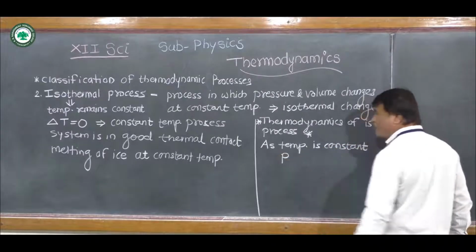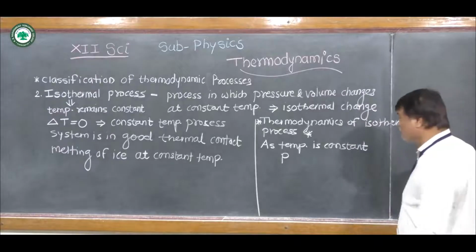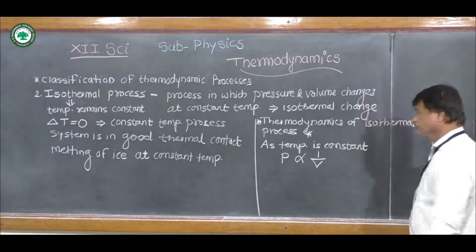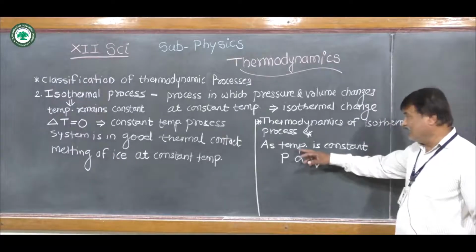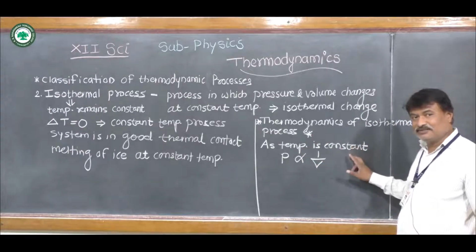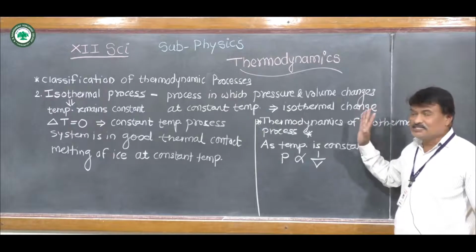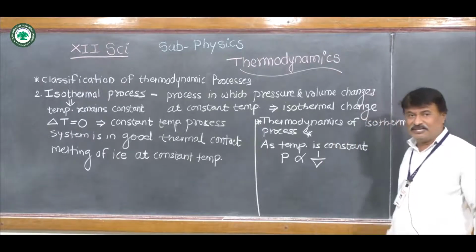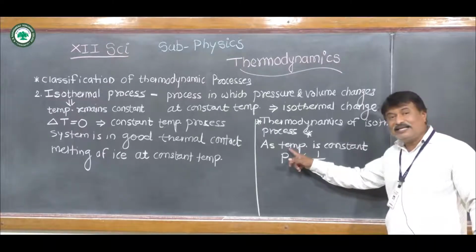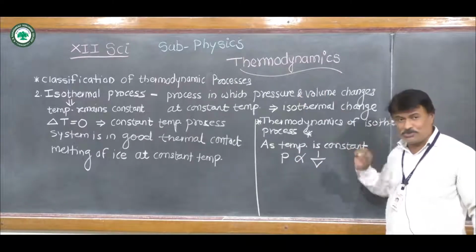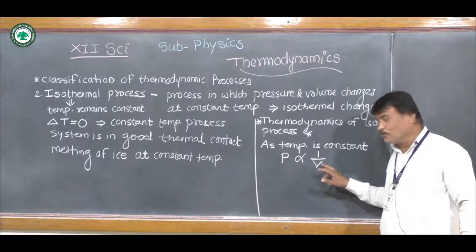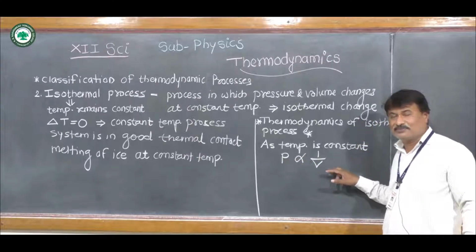As temperature is constant, we consider three thermodynamic state variables: pressure, volume and temperature. Out of those, temperature is constant in this process, therefore pressure and volume are variable.